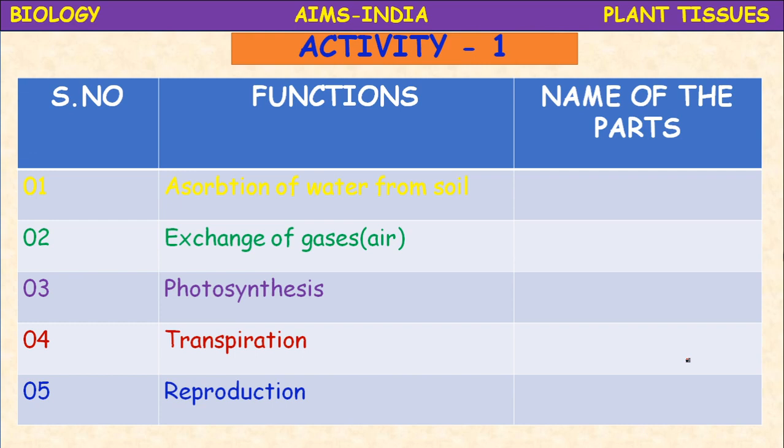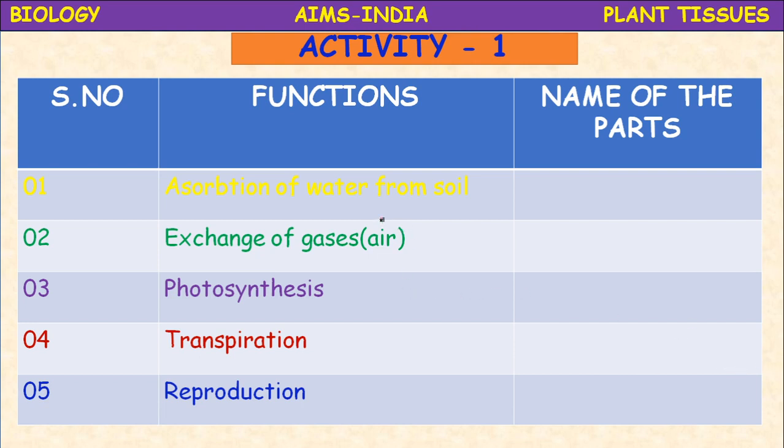So you have to recall your knowledge and fill this table with the parts involved in performing the respective function. How can plant perform all the life processes? Is there any specific arrangement of the cells in the plants that help in carrying out these processes?